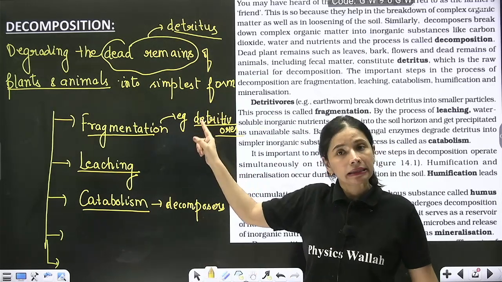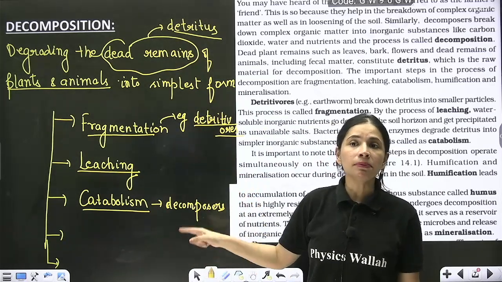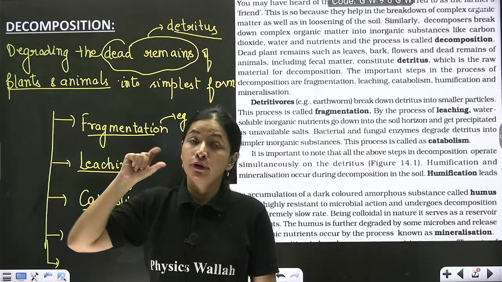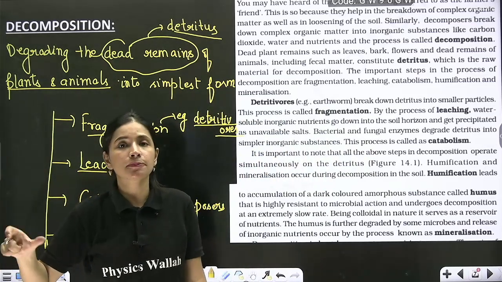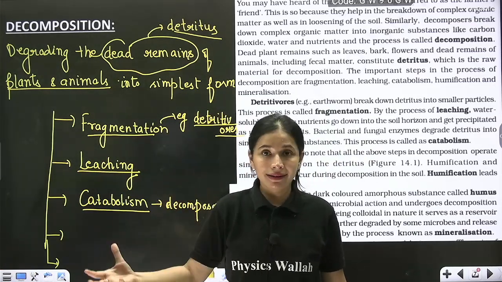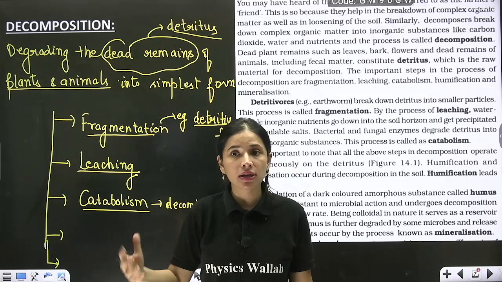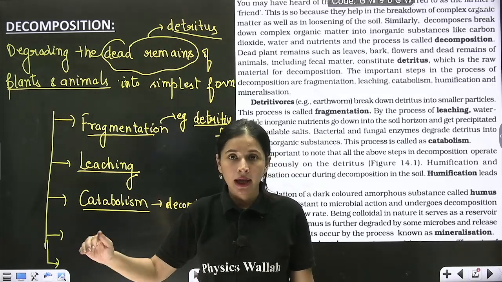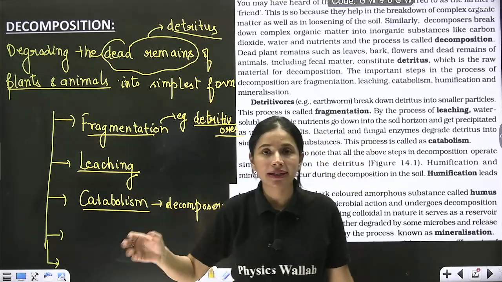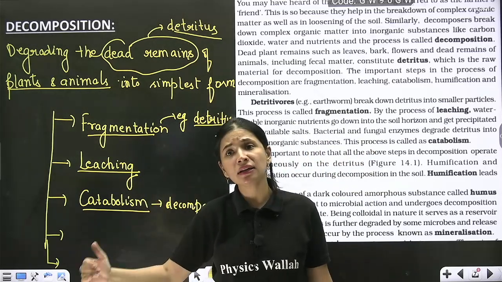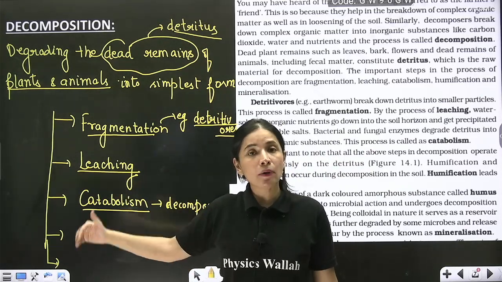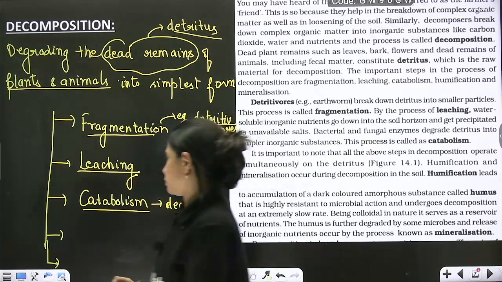Detritivores were showing internal digestion. In catabolism, decomposers are going to release the digestive enzyme outside to further degrade the simple organic substance into their simplest inorganic form. And by secreting the digestive enzymes outside, they are going to digest the material, and whatever energy they will get, they will absorb, and whatever is left is actually simple inorganic elements which get mixed with the soil. So catabolism is of further two steps,